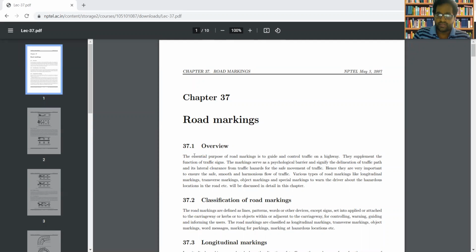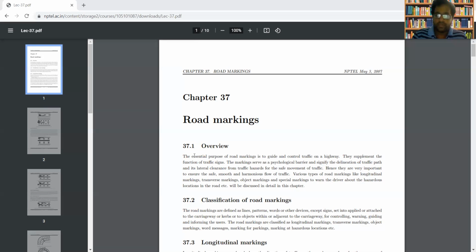The essential purpose of road marking is to guide and control the traffic on a highway. You have already seen the traffic signs. So these road markings will also be supplementing the function of traffic signs. It is very important to ensure that the traffic is moving in a safe, smooth and harmonious manner.